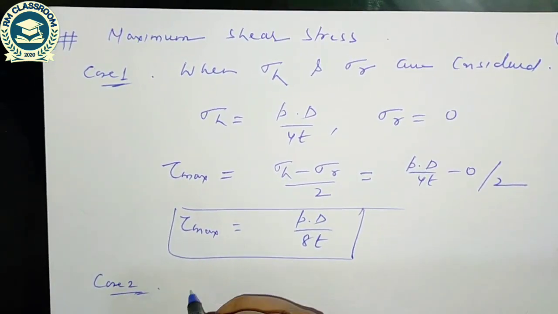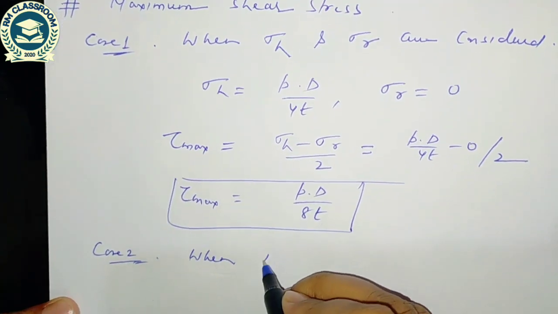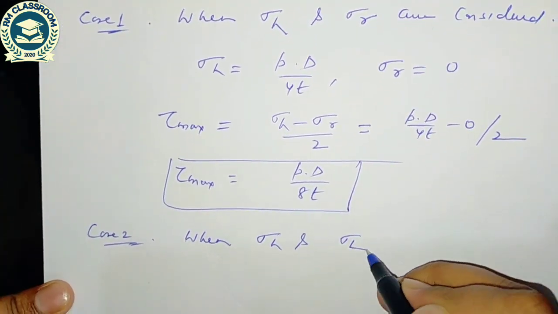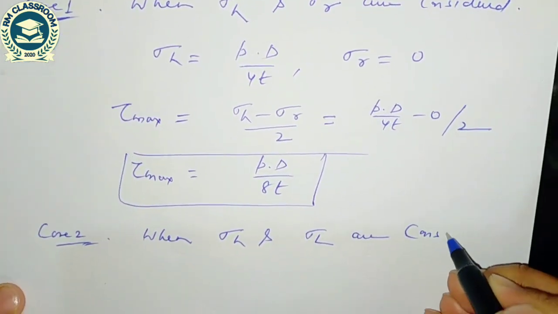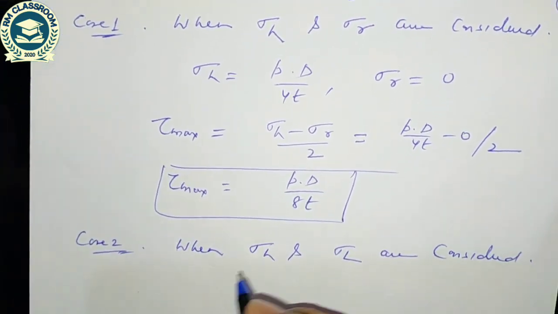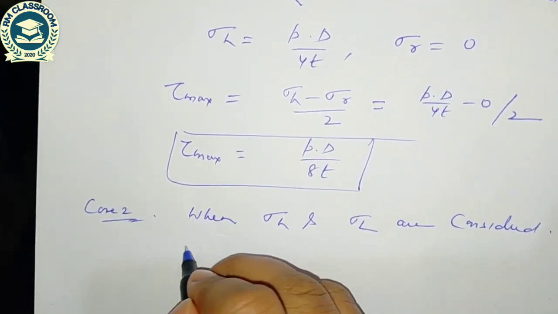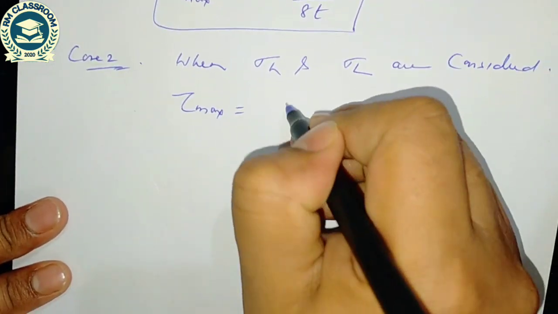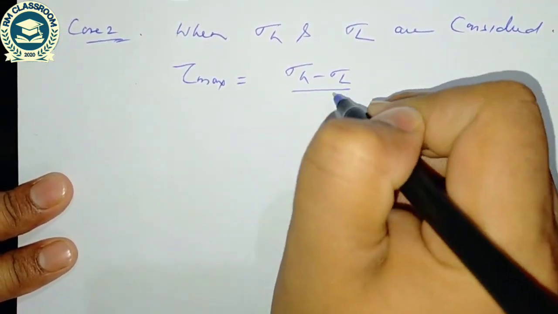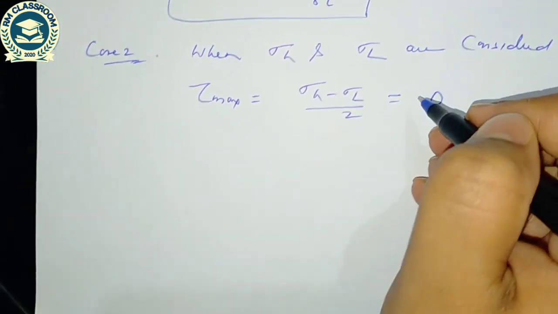Case 2, when sigma h and sigma L are considered. The maximum shear stress is hoop stress minus longitudinal stress divided by 2, so it is 0.